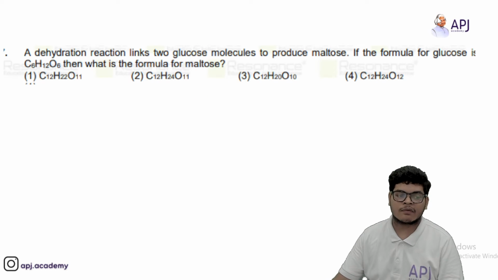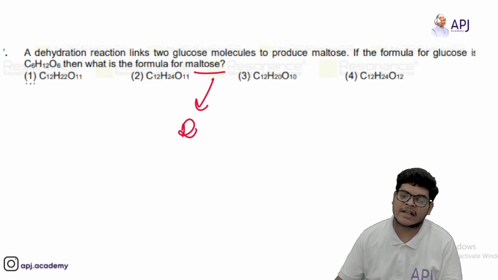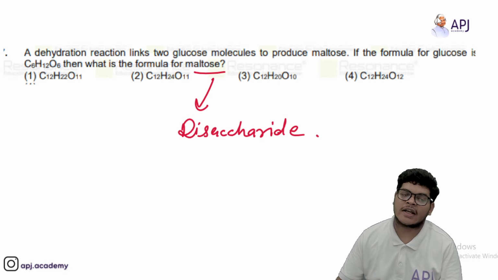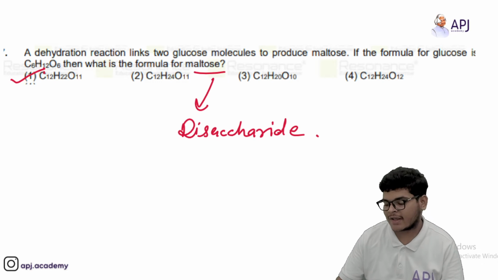Then we have 167. A dehydration reaction links two glucose molecules. If formula for glucose is C6H12O6, then what will be the formula for maltose? So maltose is a disaccharide. Maltose is disaccharide and disaccharide का formula होता है C12H22O11. Okay.